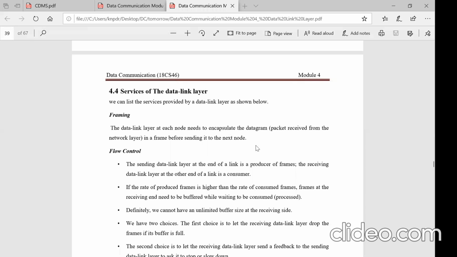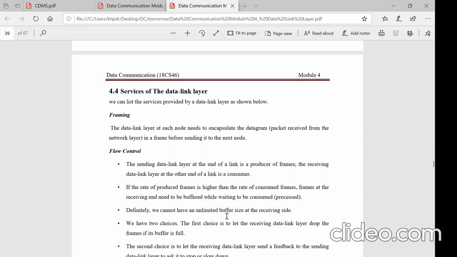So the first job of the data link layer is called framing, right? It converts the packet received from the network layer into frames, and then delivers them to the physical layer, which sends them on the link to the next node. That is the first service offered by the data link layer.